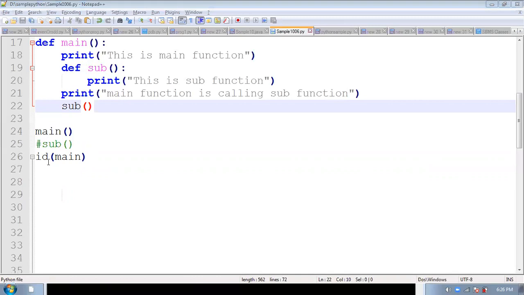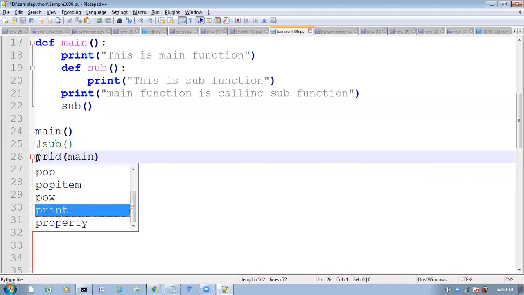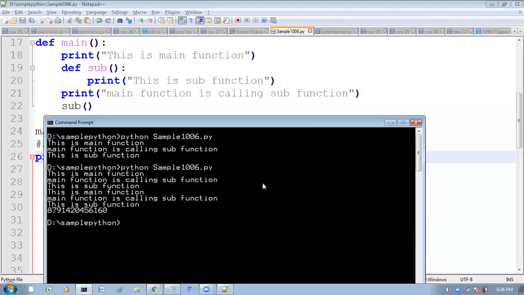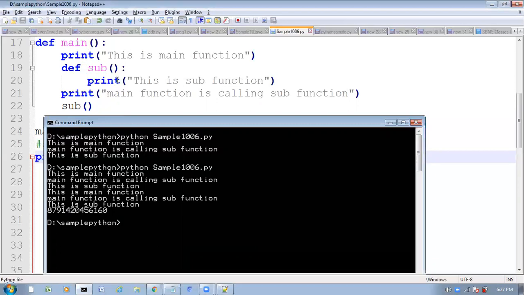Very good. Sorry, I forgot to put print, right? See, and here what is it returning? Is it returning an address or not? So can we say this main function is an object or not? Yes, this is an object only.